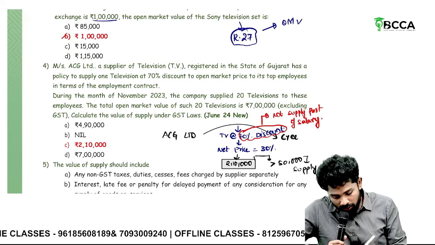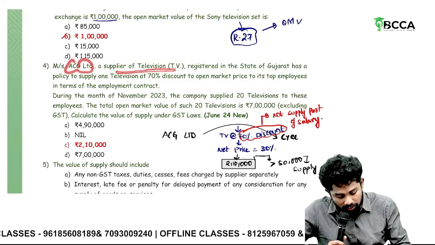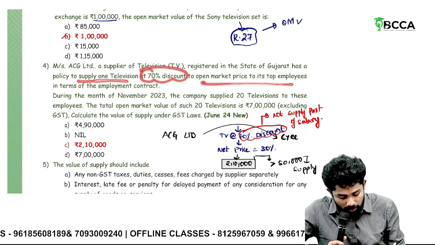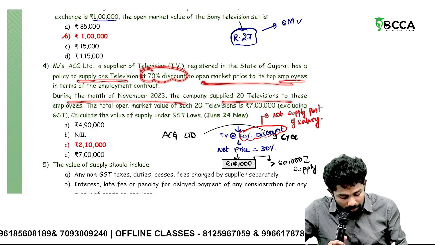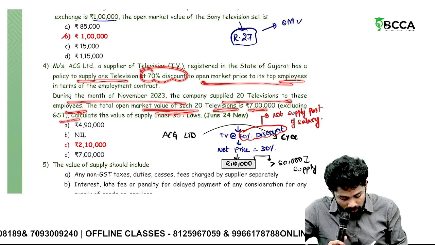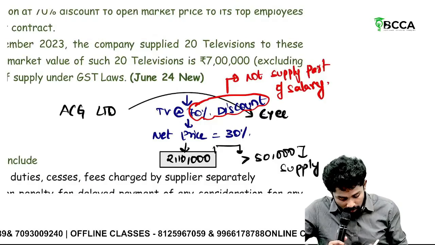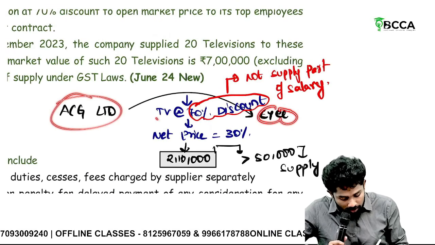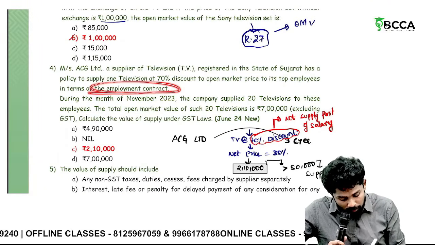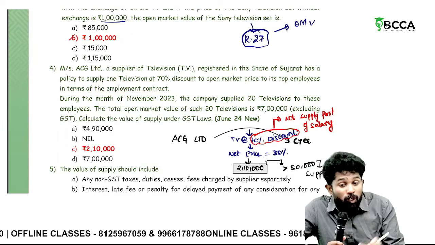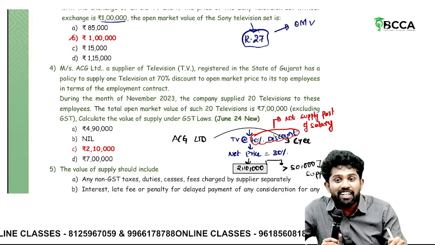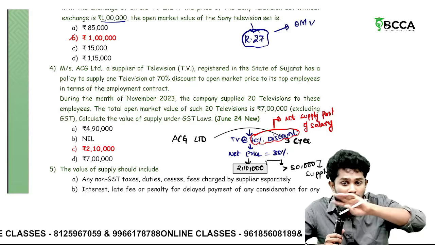1 lakh. Take that. Next, ACG Limited, a supplier of television registered in the state of Gujarat, has a policy to supply one TV at 70% discount to open market value to its top employees. During the month, the company supplied 20 TVs to these employees. The total open market value of such 20 TVs is 7 lakhs, excluding GST. Calculate the value of supply. Sir, see, ACG Limited has given TVs to employees at 70% discount. And when they gave 70% discount, it is in terms of the employment contract. I mean, they agreed to join that company only if he said he'll give 70% discount on TV. That means the 70% discount which they are getting is also part of salary, covered by Schedule 3, not a supply at all.